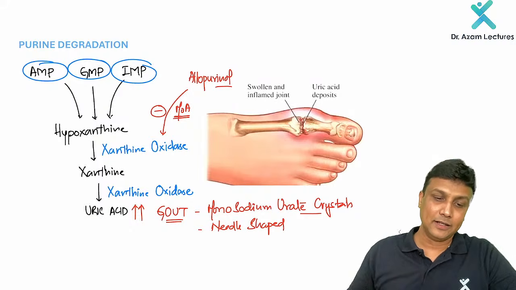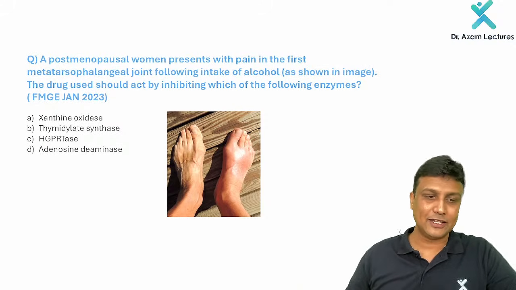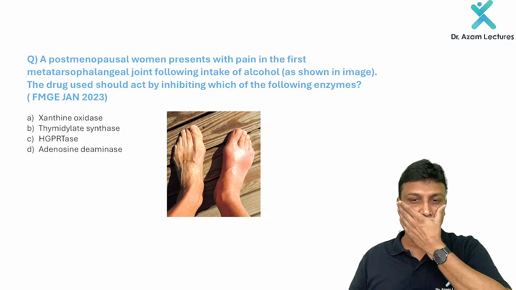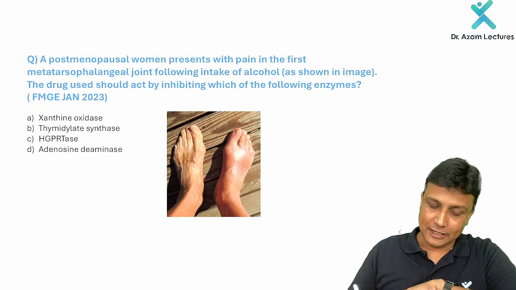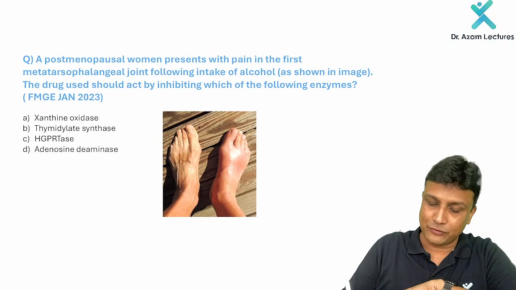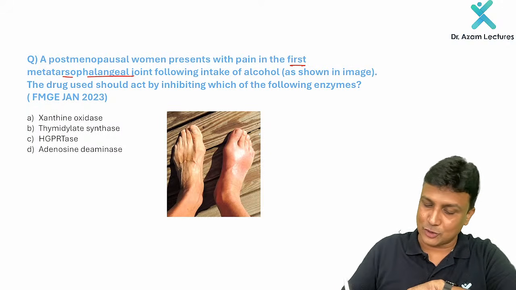Okay. Now once you are done with this one here, my dear friend, please look at this question here. Try to answer this question right now. A postmenopausal woman presents with a pain in the first metatarsophalangeal joint. First metatarsophalangeal joint. This one here.